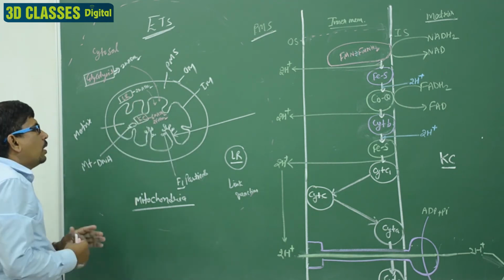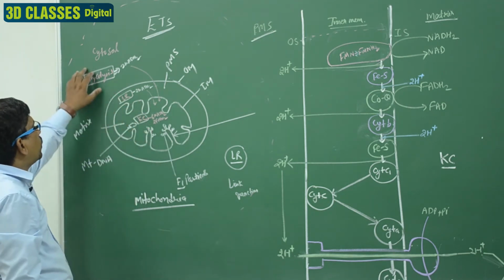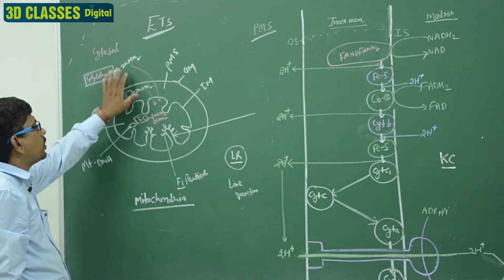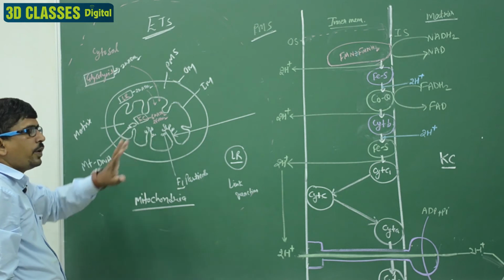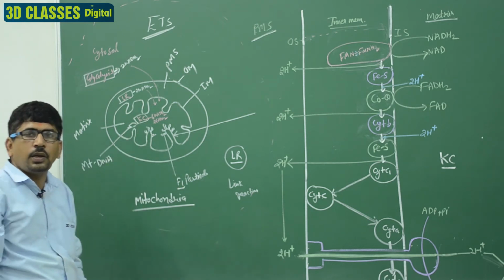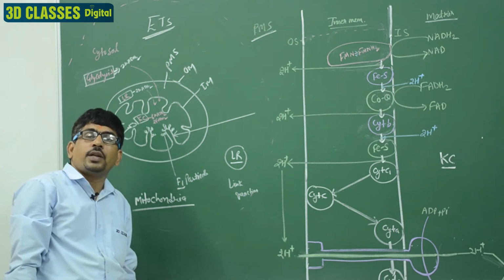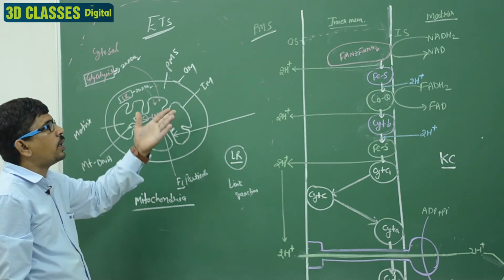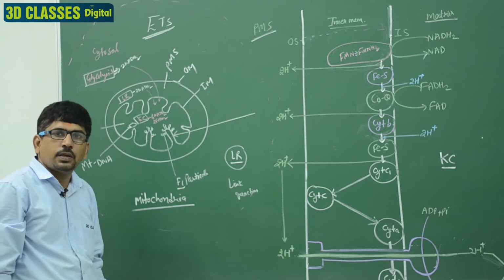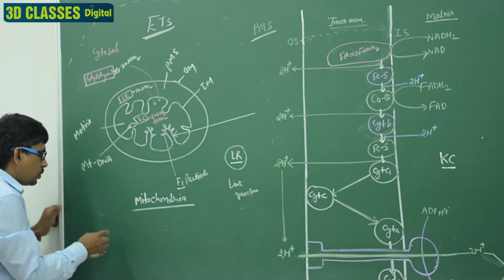Clear? Inside the matrix, but the outer two will enter from outside to inside. And hear that: 10 NADH2 and 2 FADH2 are present in the matrix. How many? 10 NADH2 and 2 FADH2 are present, and these 10 NADH2 and 2 FADH2 are converted into ATP.